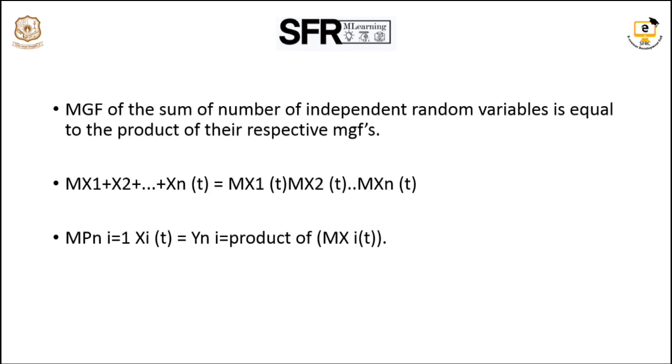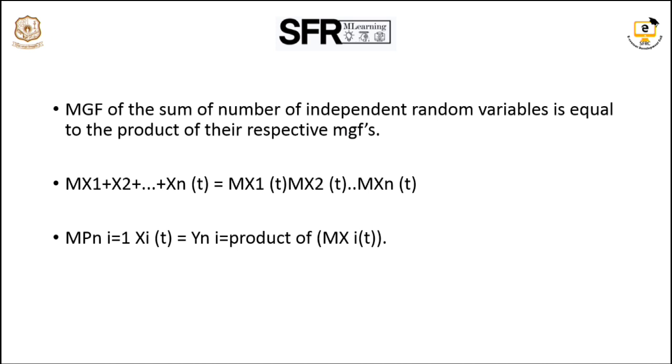Then, the moment generating function of a sum of independent random variables is equal to the product of their MGFs. That is, M of x1 plus x2 plus up to xn of t is equal to the product of their respective MGFs: Mx1 of t into Mx2 of t and so on up to Mxn of t.